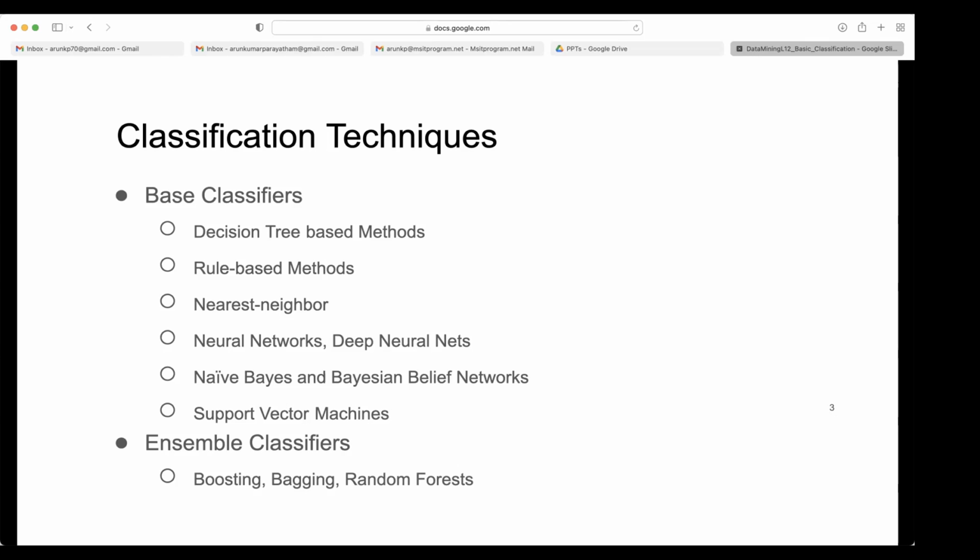The ensemble classifiers are boosting, bagging, and random forests. These internally use several base classifiers. Is it clear what an ensemble classifier means? It won't go by the result of one base classifier. It may take 3 base classifiers, then predict. It may go by vote: out of 3, if 2 predict yes, then they go by yes. So that is called an ensemble. An ensemble is a combination of classifiers.